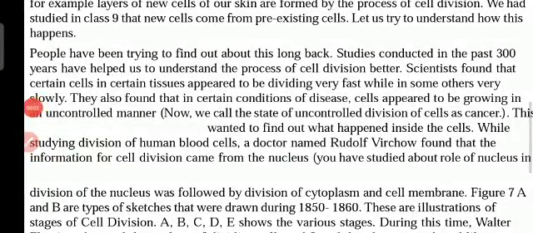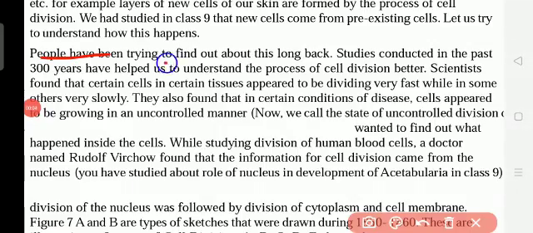People have been trying to find out about this for a long time. Studies conducted in the past 300 years have helped us to understand the process of cell division better. Scientists found that certain tissues appear to be dividing very fast, while in some others very slow.